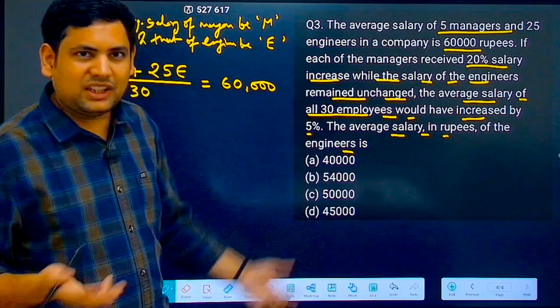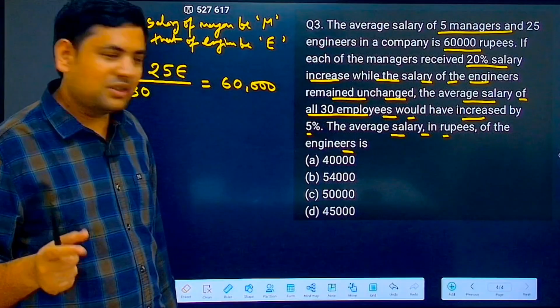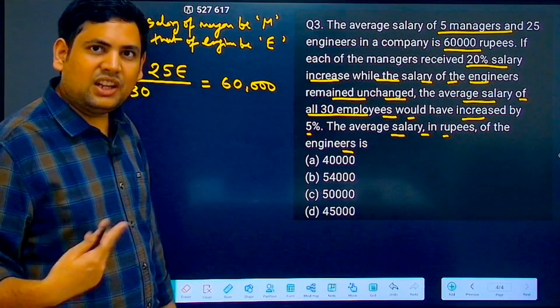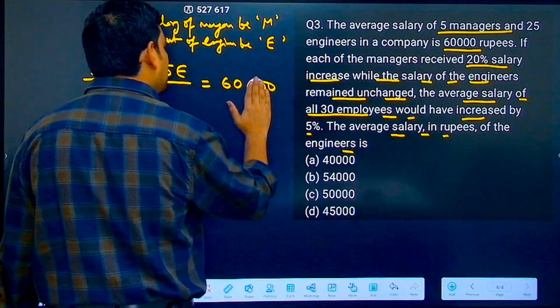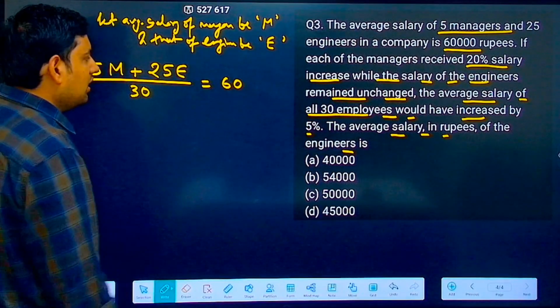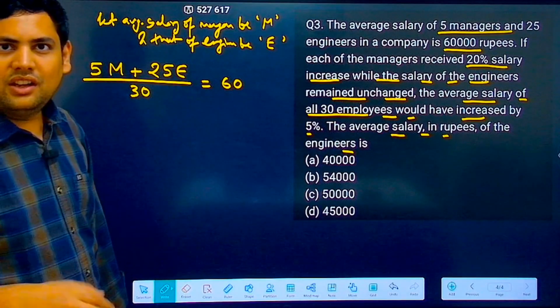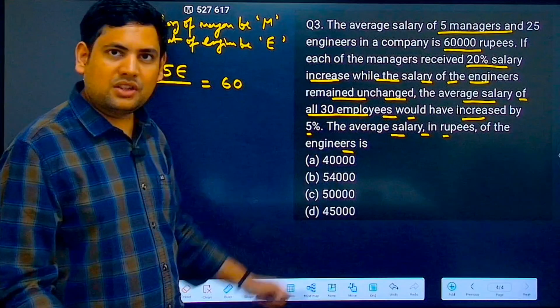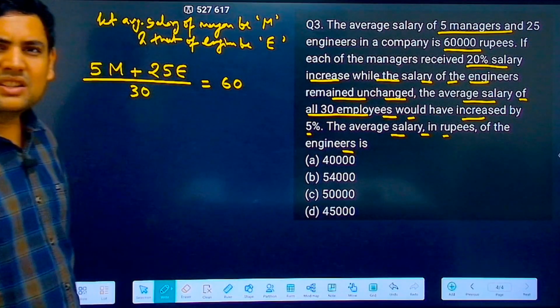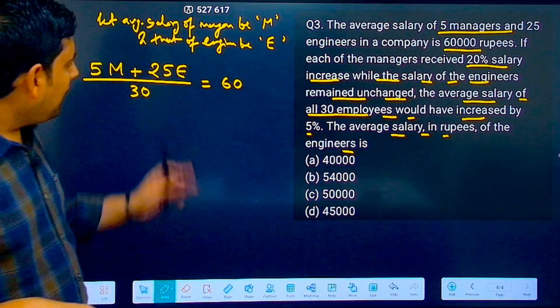Now, see, this is 60,000. Any increase or decrease will also be in some thousands. So you are essentially dealing with things in thousands. What I will do is just remove these 3 zeros and treat it as 60. Eventually, whatever I get as the answer, let's say I got 40, then 40,000 is the answer, 54, then 54,000 is the answer. It just eases the way I look at a question.